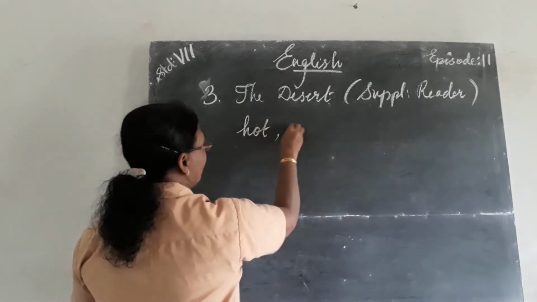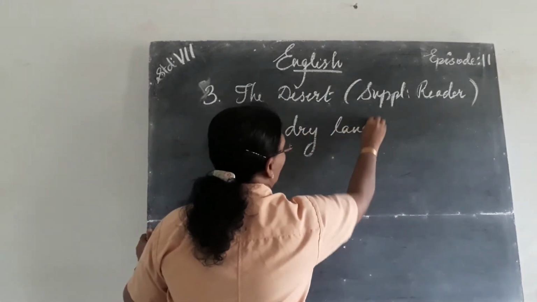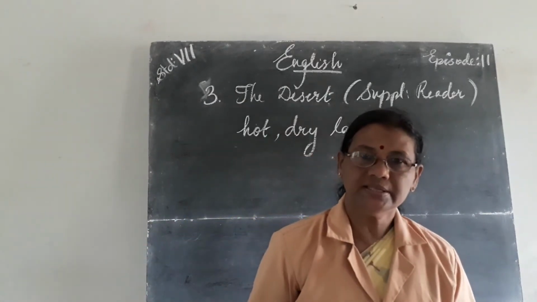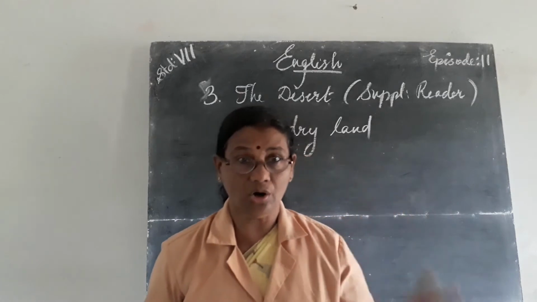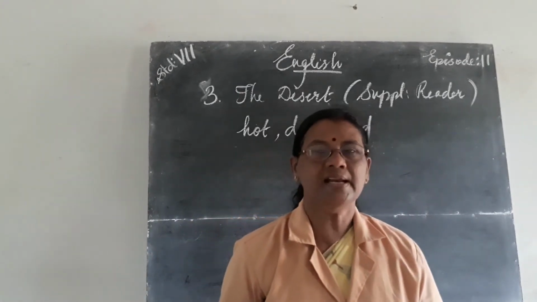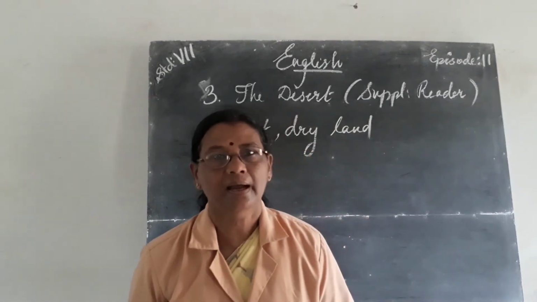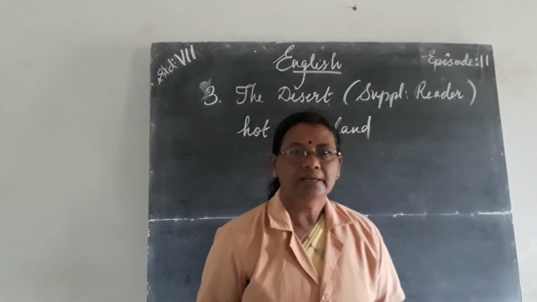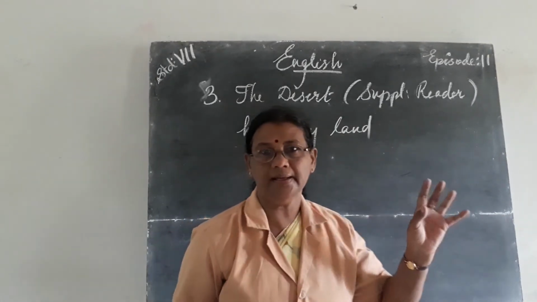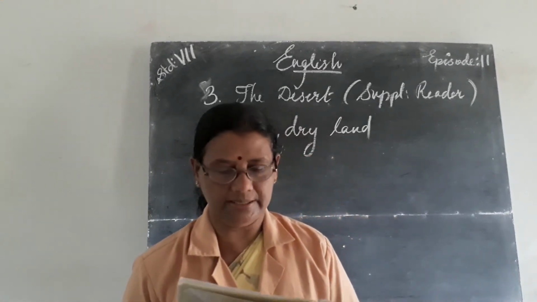Hot and dry land. We can see deserts are very hot and dry lands, but still scientists who have made studies have said that it cannot be fully dry and hot land. Understood? Now we will see how it is.